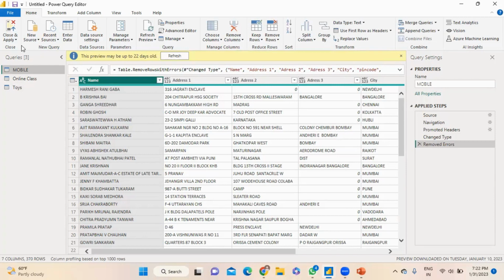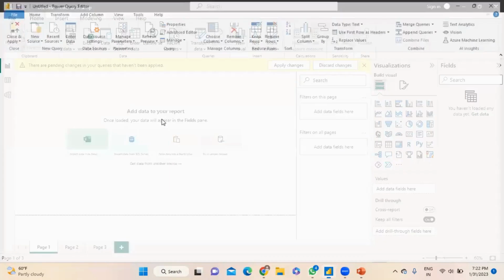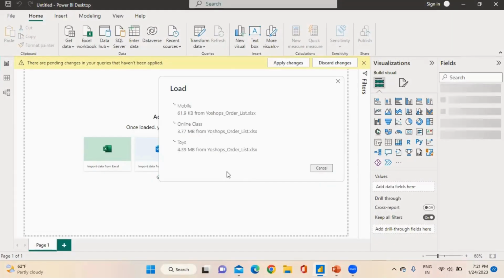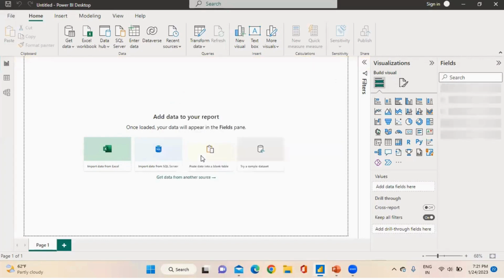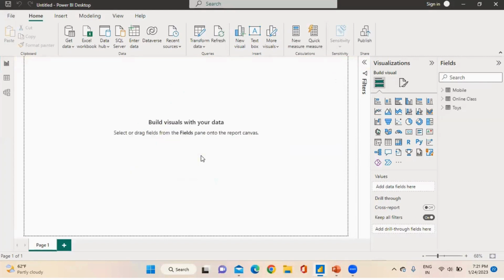Now go to Close. There are the options Close, Apply, and Close and Apply. I am pressing Close and Apply. And now check Mobiles, Online Classes, and Toys. If I am checking my data set, go to Fields, there is the data set: Mobiles, Addresses, Pin Name, Pin Code, State, Online Classes, Toys.